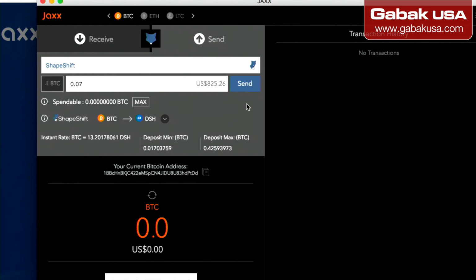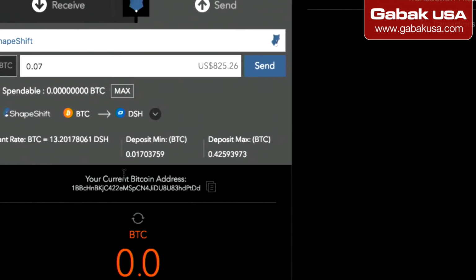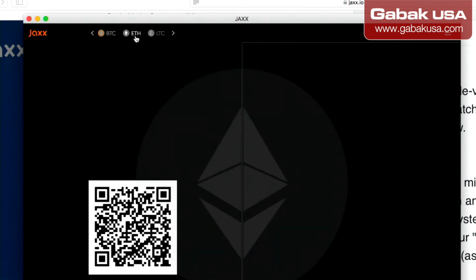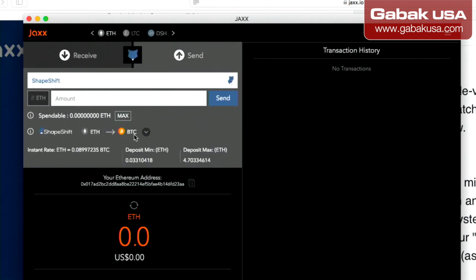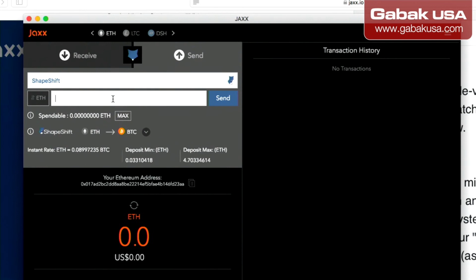Once you click send, it will ask you, hey, are you sure? Yes, sure. And as you can see, you will see the minimum deposit that you can make, the maximum deposit, and everything. So basically, it will tell you everything that you need to know in order to proceed with the conversion. This class is not going to be about this, but as you can see, it's very easy. So if you have Ethereum, let's say you want maybe some Bitcoin, click on the fox, and here we have it in Bitcoin already. But if you want to choose something else, same thing.